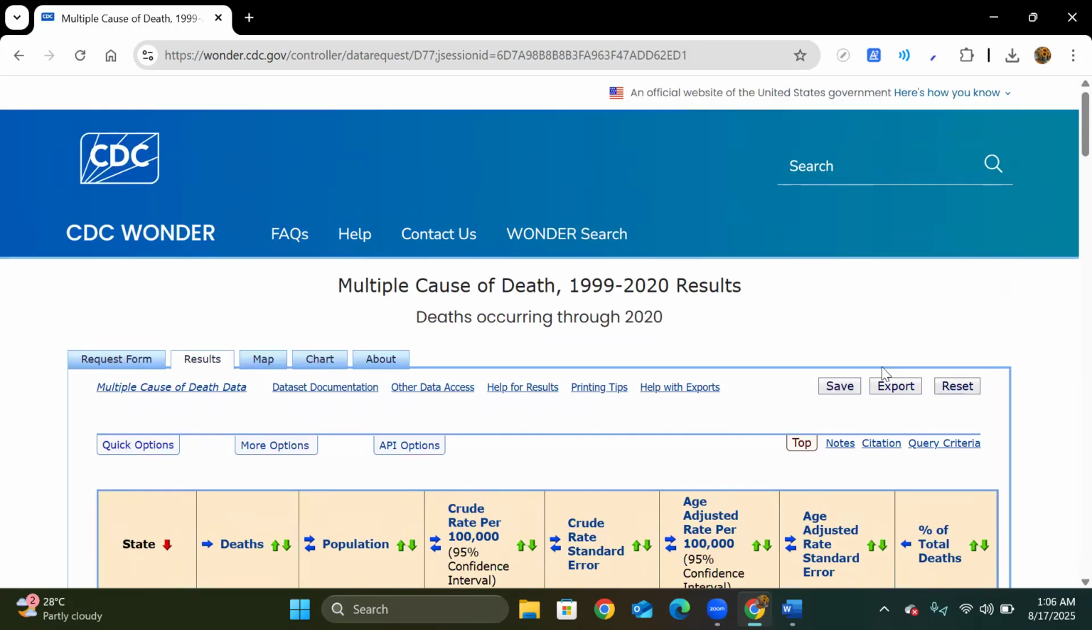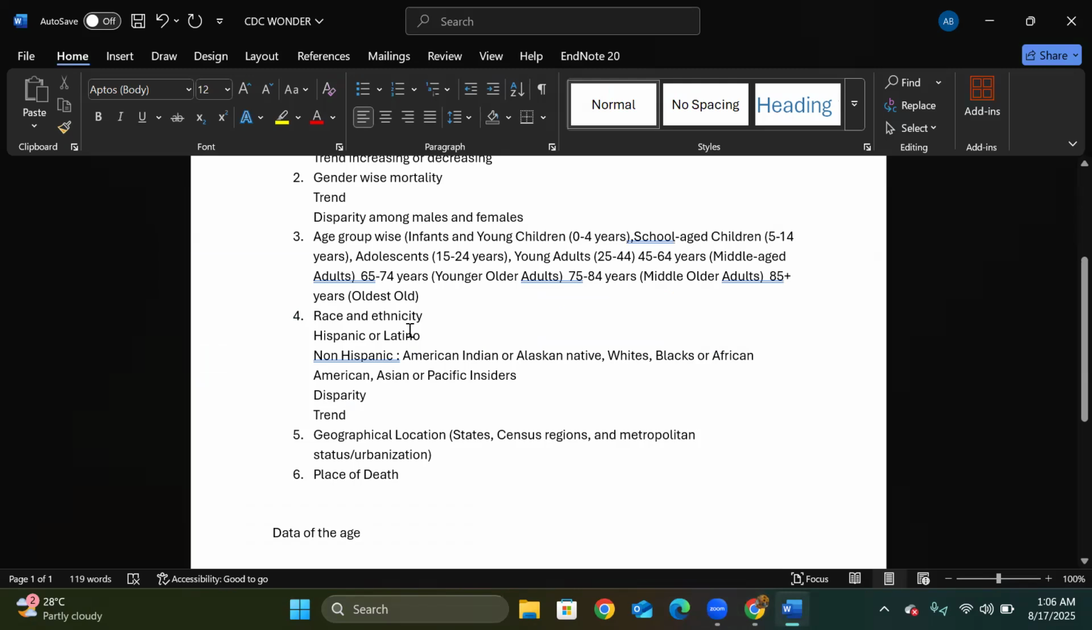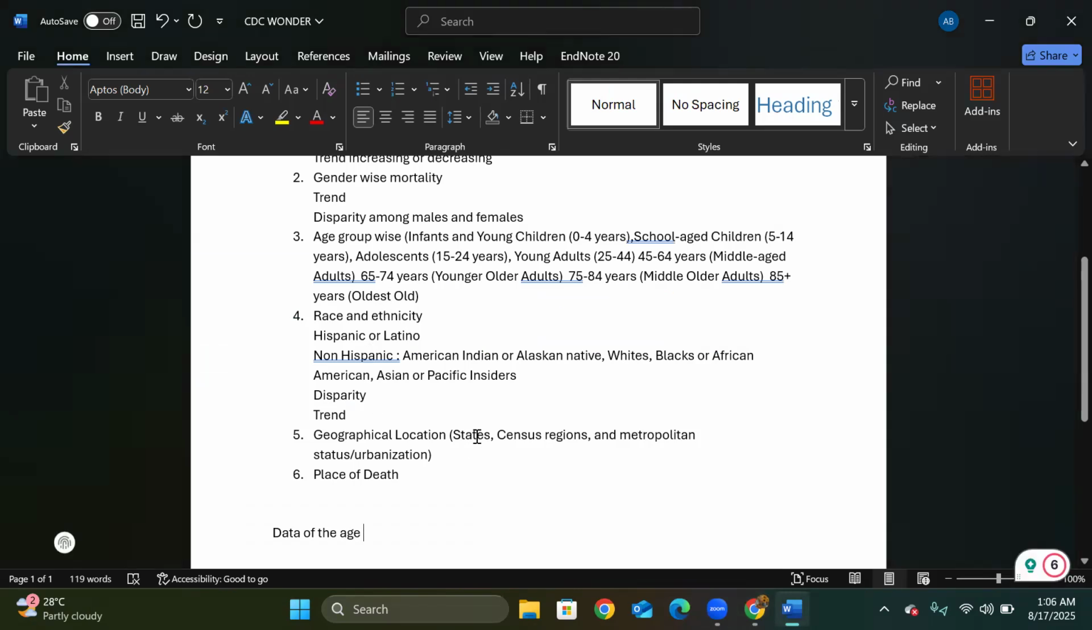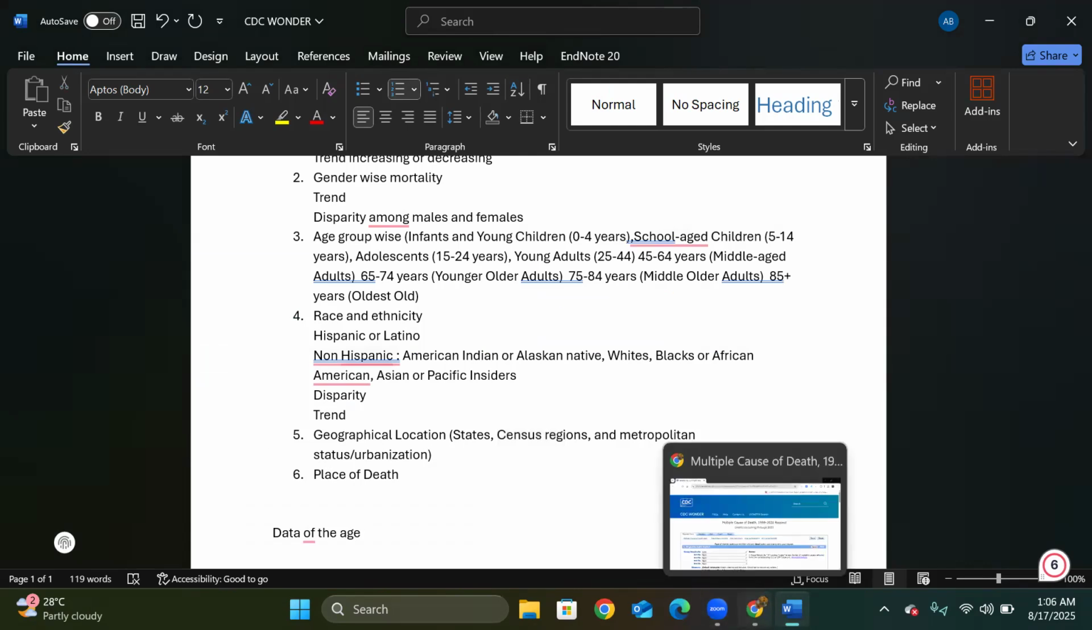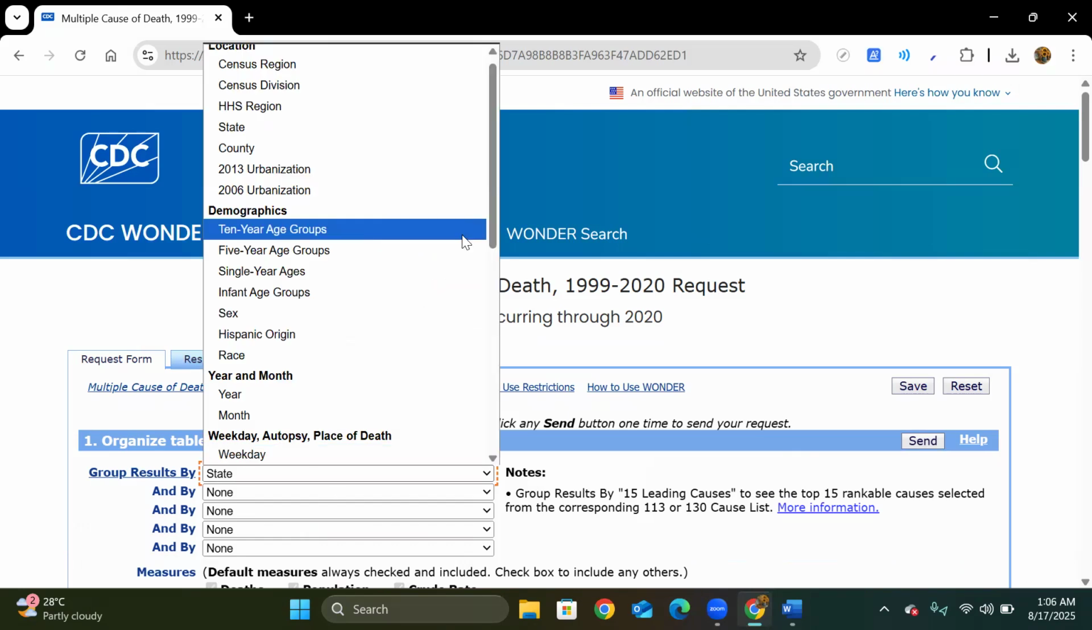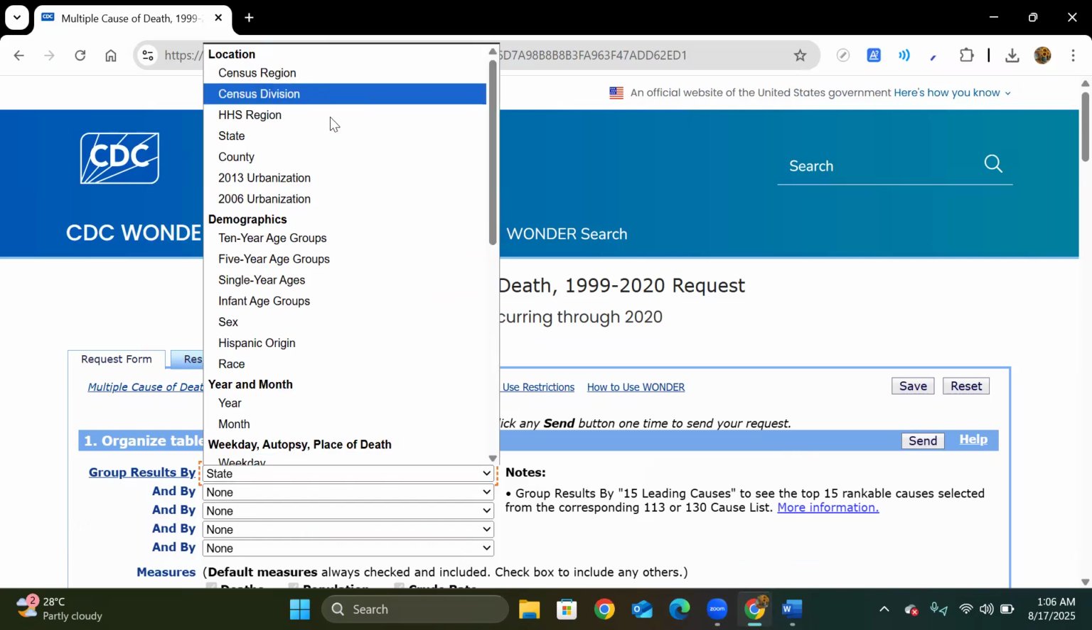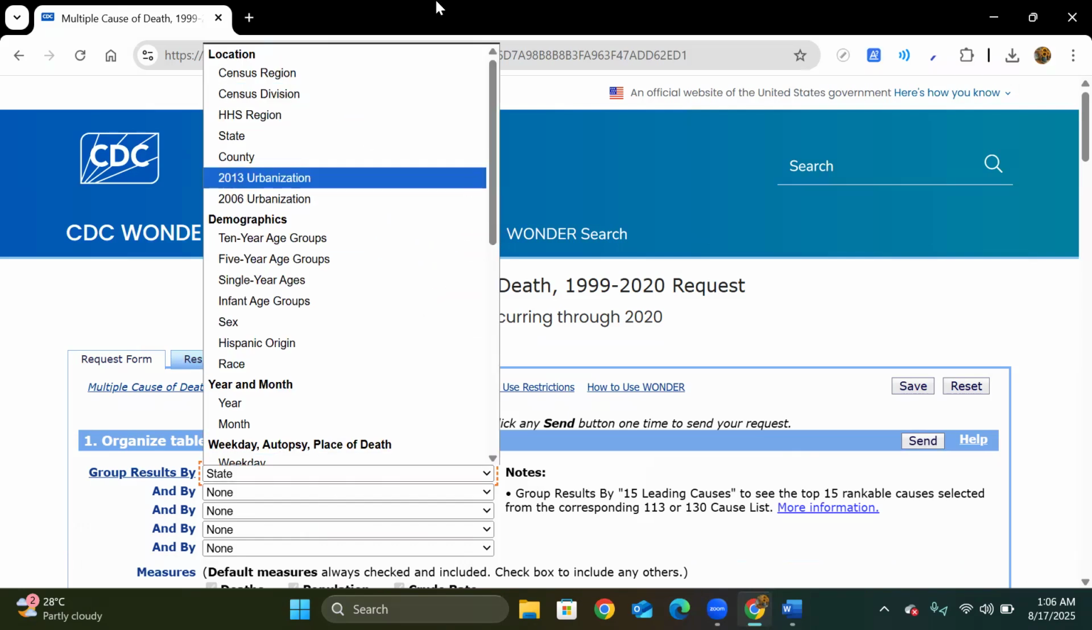Once again, I will export the data and I will clean the data. Okay, then we have done the races, we have done the states. Next, we have to do the census region and then urban and the rural areas. Okay, so let's go for the census region. This is the census division,